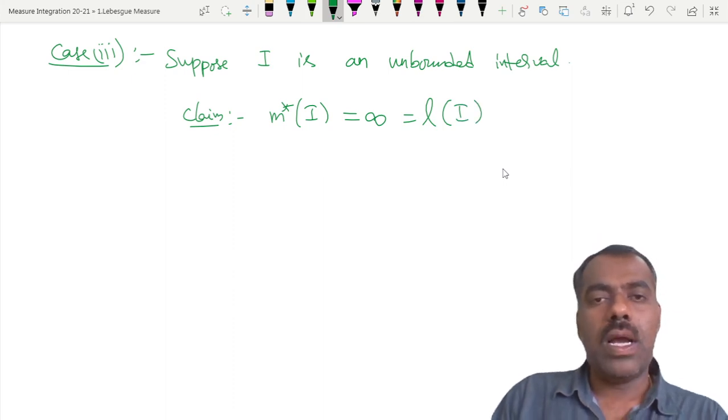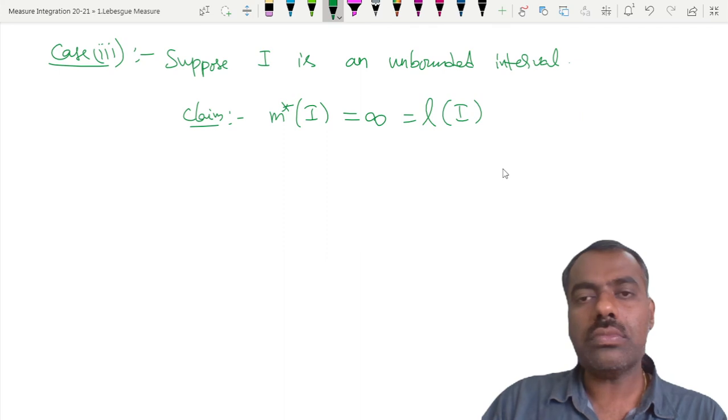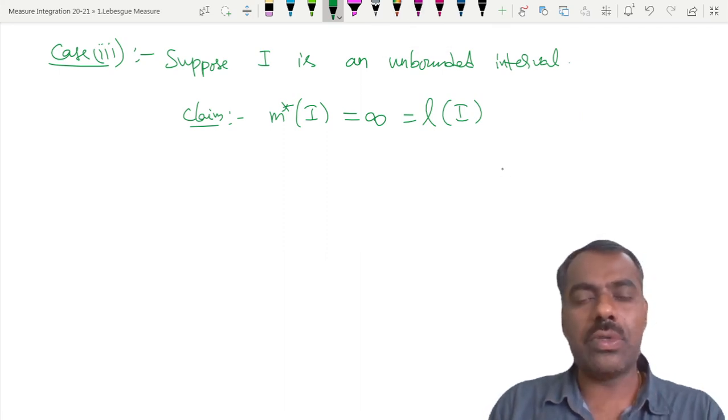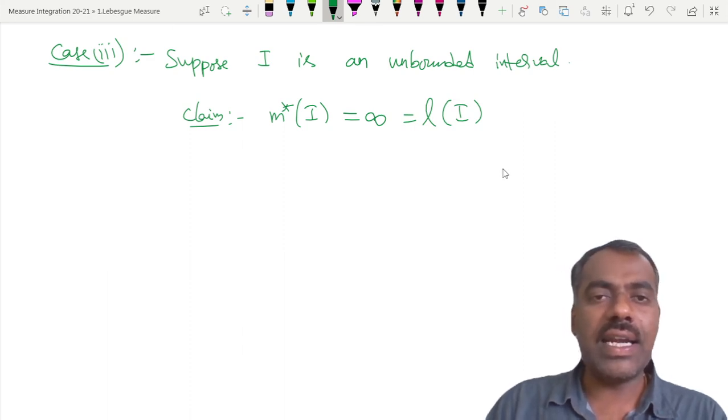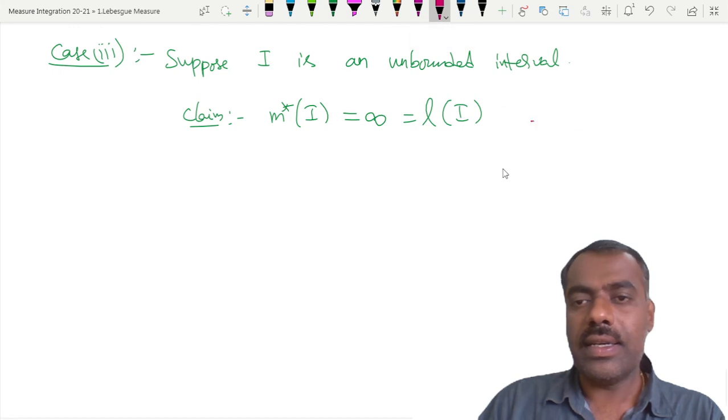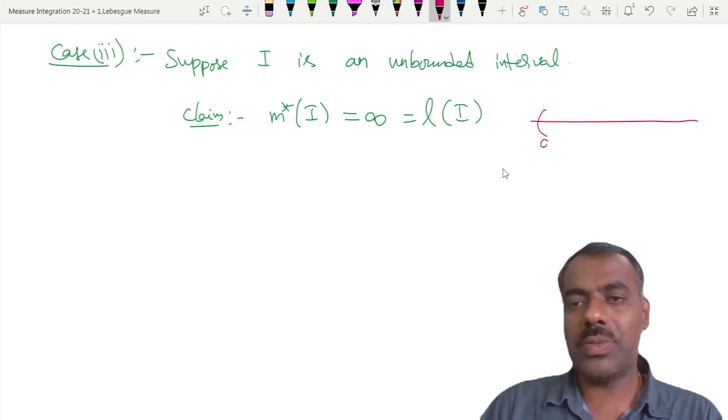How we'll show it: again we will try to find some closed interval such that it is contained there. Suppose you assume that this is something like a to infinity.